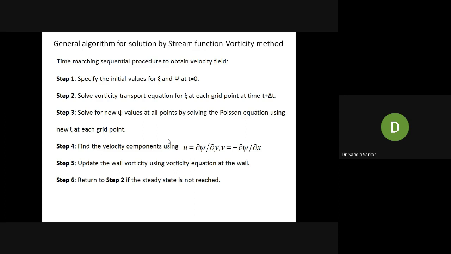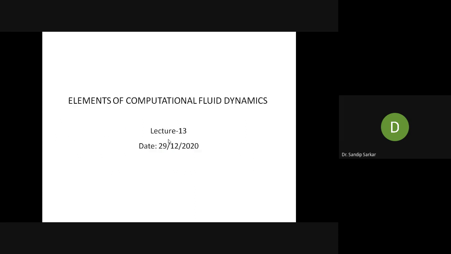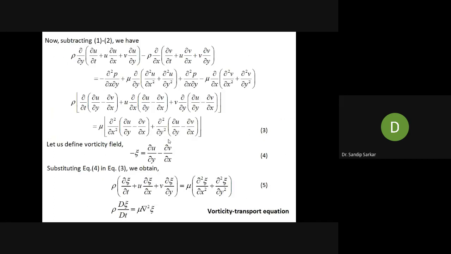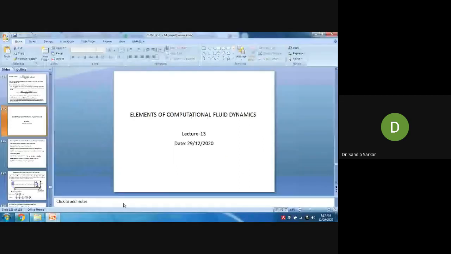So if we go back and see how our stream function equation or vorticity equation is, we can see the vorticity equation is something like this. One can see the vorticity equation contains a transient term, or you can call it a temporal term, and this convection term, and this is a diffusion term. This is basically a convection diffusion equation.